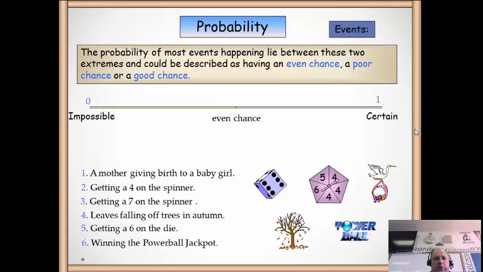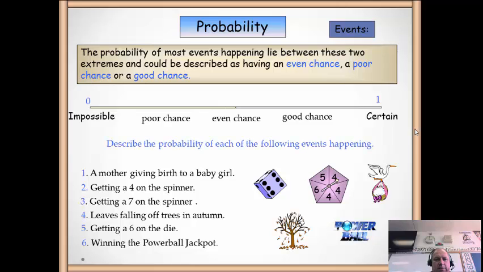So terminology like even chance we'd place in the middle. A poor chance is somewhere between 0 and half, and a good chance somewhere between halfway and 1. The following events, where would we place them? I'll give you a second to think about it, then I'll put the answer up.